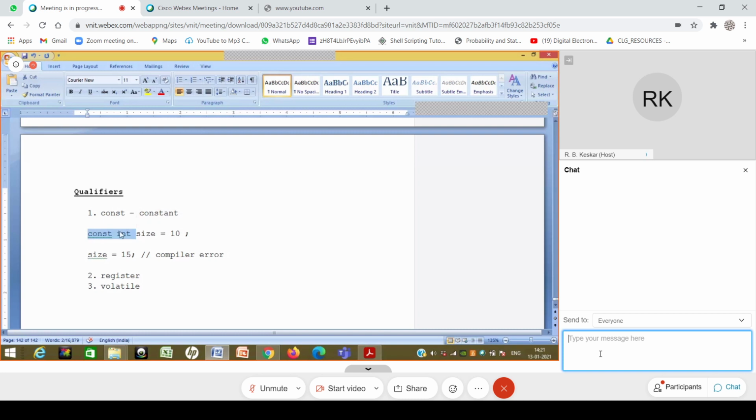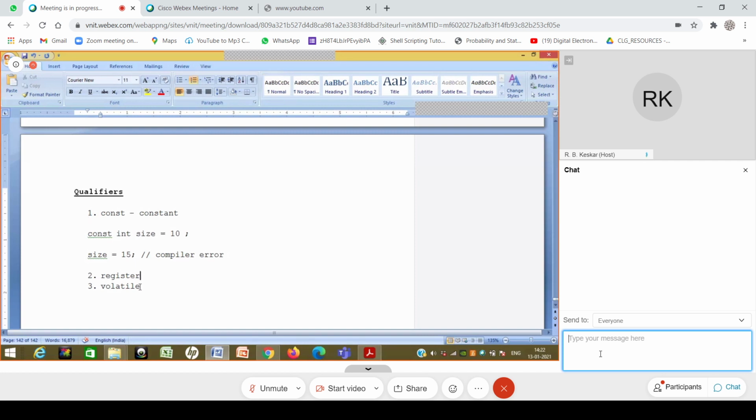In hash define, if I say hash define size 10, that size is not a variable, and so type checking does not happen over here. A const variable requires extra memory, by the way, because it's a variable. So I may think that hash define is better, but this const gives me an additional facility to have type check done, which hash define doesn't have. So it's a choice that I have to make depending on my requirement. This is the first qualifier that we would have.